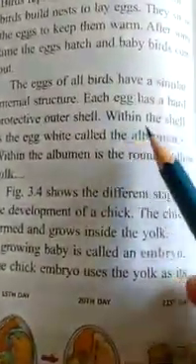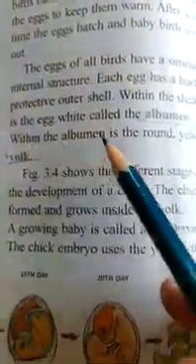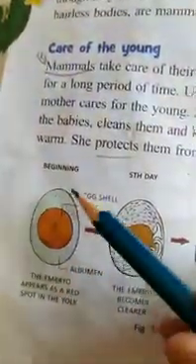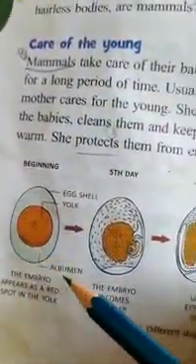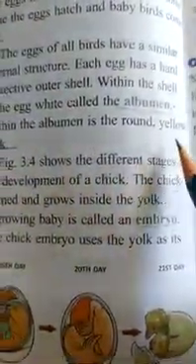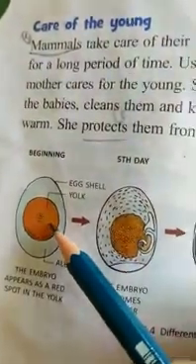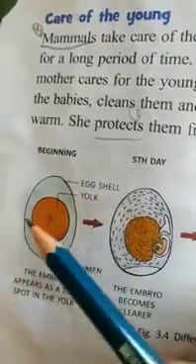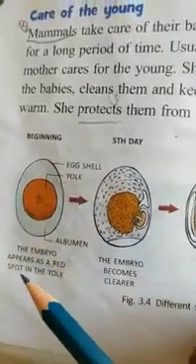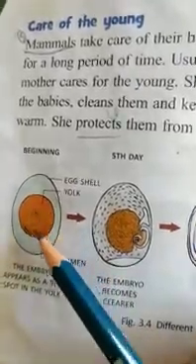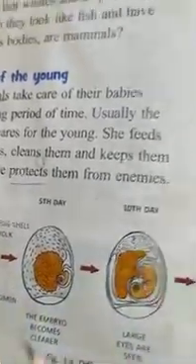Within the shell is the egg white, called albumen. Yes, the egg white is also called albumen. Next, within the albumen is the round yellow yolk. So this yellow yolk is present within the egg white, that is, the albumen. The embryo appears as a red spot in the yolk. So this is the embryo, it is also called the embryo.